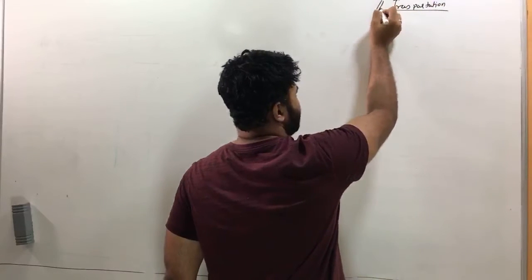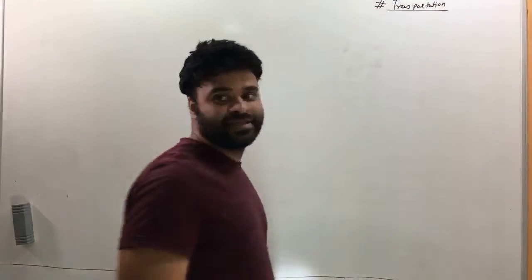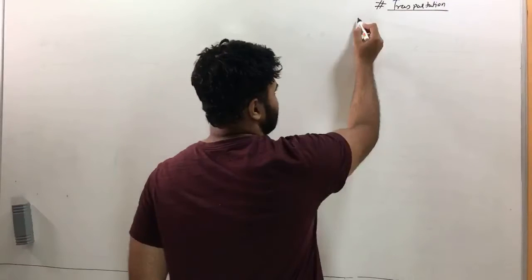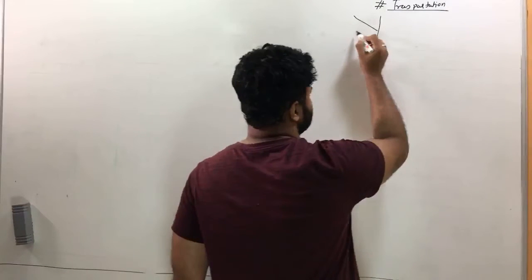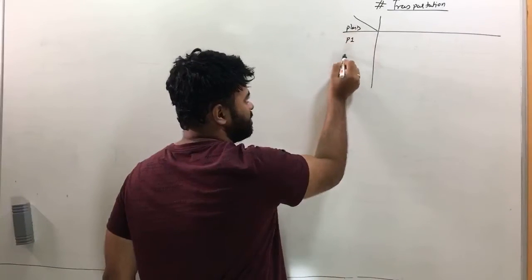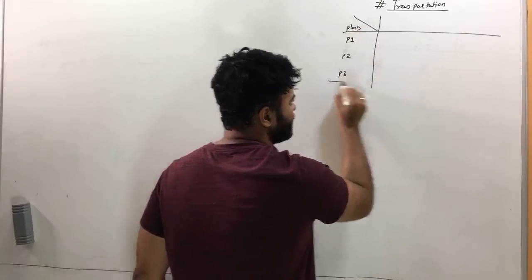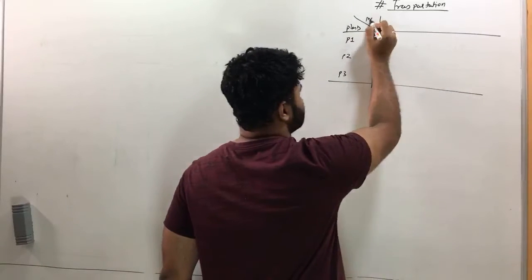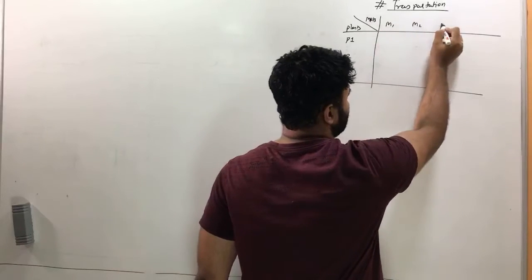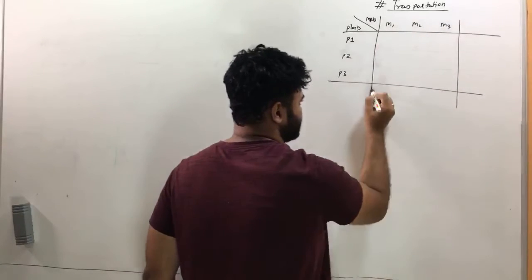Okay. Sandeep, please read out the question for me. Plants and markets, right? Yeah. The question is like this. We have plants like plant 1, plant 2 and plant 3. And we have markets M1, M2, M3. Let's write this down.